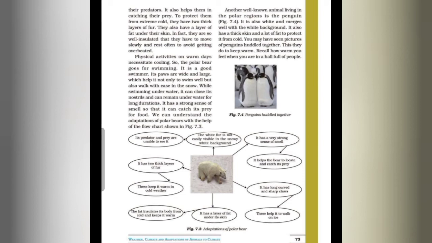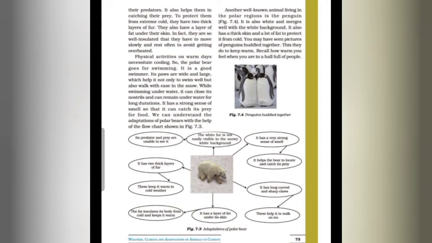So this is all about the adaptations of polar region animals. For example, here we have discussed the adaptations of the polar bear. So students, for the adaptation of polar bear, one flow chart is given in your textbook. By this flow chart, you can easily understand the adaptations of polar bear. So what are the adaptations of polar bear?